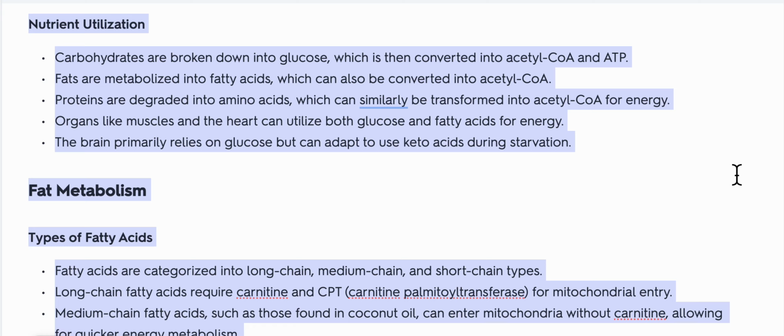Fats are metabolized into fatty acids, which can also be converted into acetyl-CoA. Proteins are degraded into amino acids, which can similarly be transformed into acetyl-CoA for energy. Organs like muscles and the heart can utilize both glucose and fatty acids for energy. The brain primarily relies on glucose but can adapt to use keto acids during starvation.